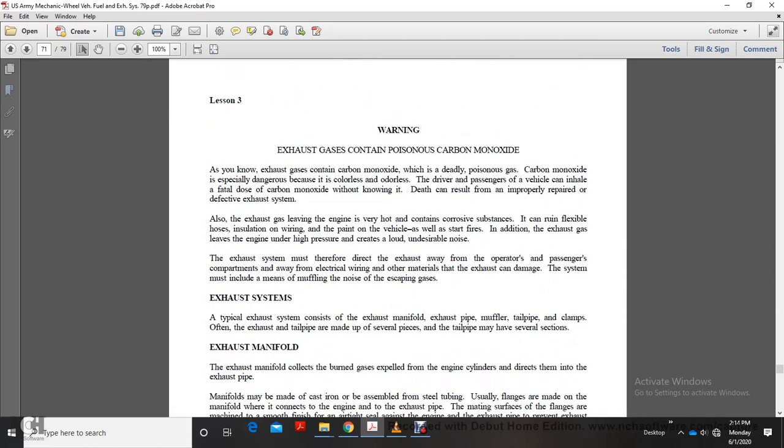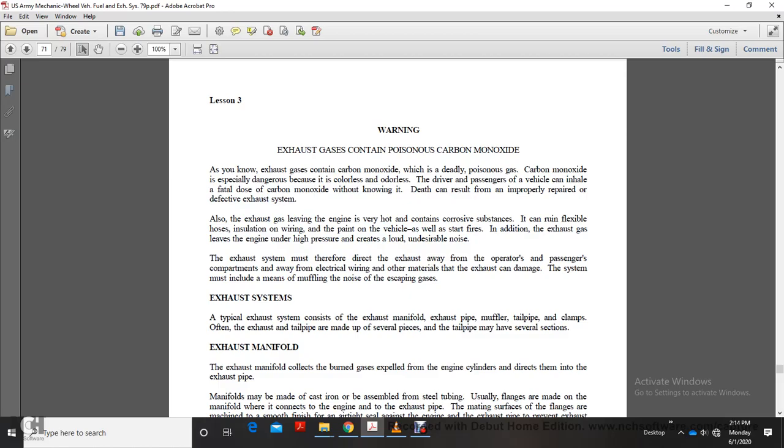Warning: exhaust gas contains poisonous carbon monoxide. As you know, exhaust gas contains carbon monoxide, a deadly poisonous gas. Carbon monoxide is especially dangerous because it is colorless and odorless. The driver and passengers of the vehicle can inhale a fatal dose of carbon monoxide without knowing it. Death can result from improperly repaired defects of the exhaust system.